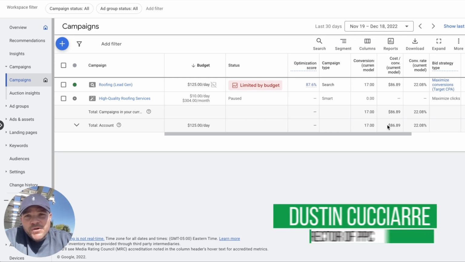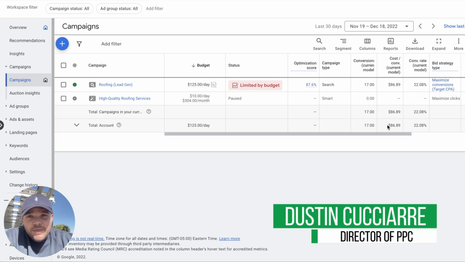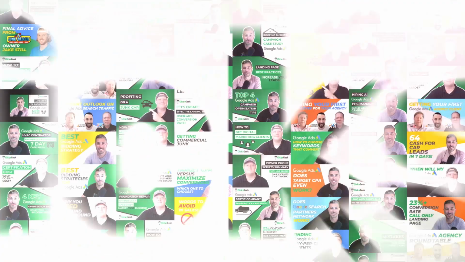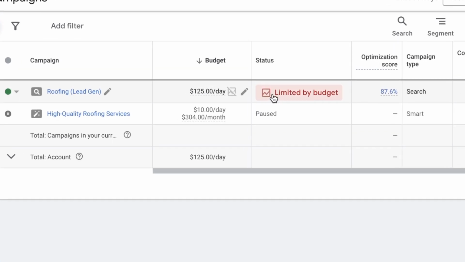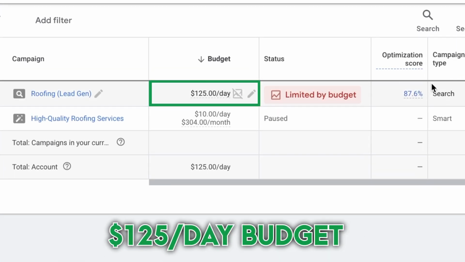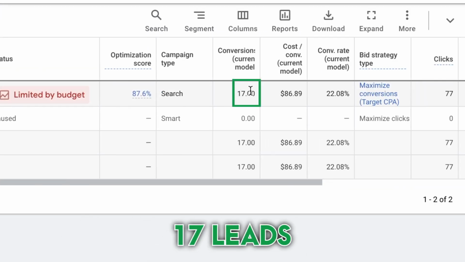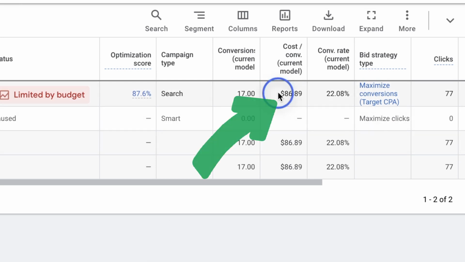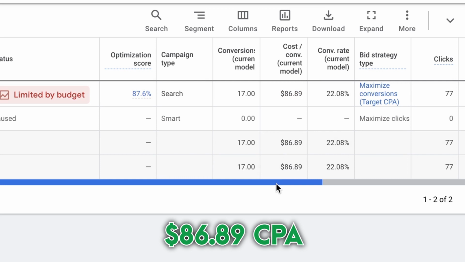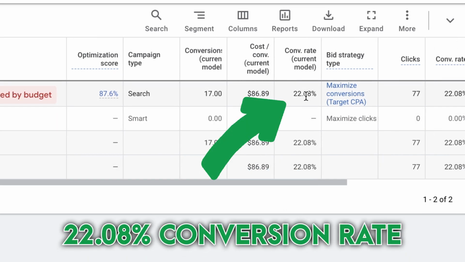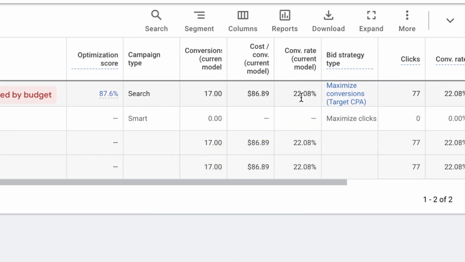Hey guys, in today's video, I'm going to walk you through a roofing company that in the last 30 days has generated 17 leads. Let's dive in. As you can see here, we have a $125 per day budget. It has 17 leads or conversions. It has a cost per acquisition or cost per lead of $86.89. The current conversion rate is 22.08%.